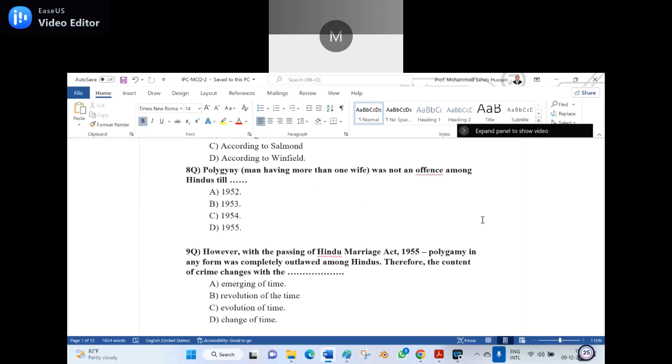Which is the appropriate word among A, B, C, D? Option C, sir. You are right. Evolution of time is the appropriate word. With the evolution of time, the law should be changed at the same pace as the society is changing. That's why we can say law is an instrument for social change.